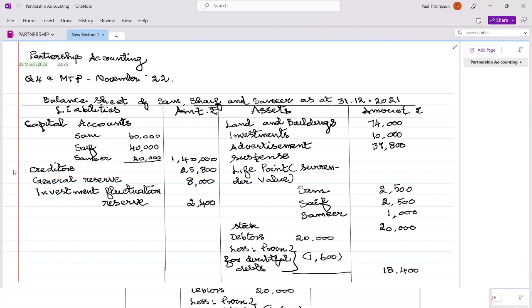Clear? Next one is advertisement suspense. What is advertisement suspense? Advertisement expenses you must have all studied in class 11. So this advertisement expense is a deferred revenue expenditure. Why do they say it is a deferred revenue expenditure? I'll explain you through an example. All of you know Saravana Legend Annachi.